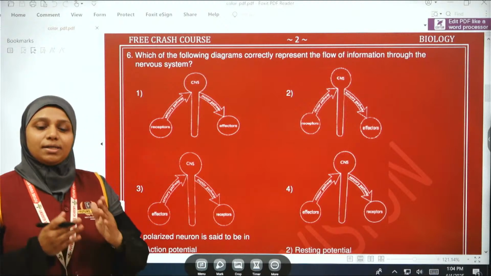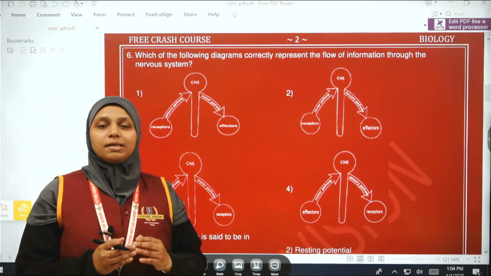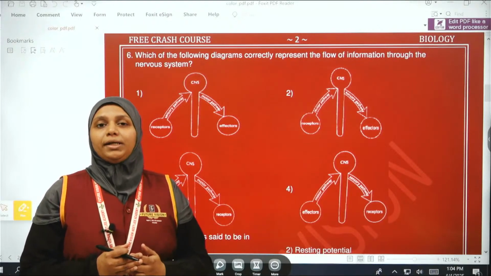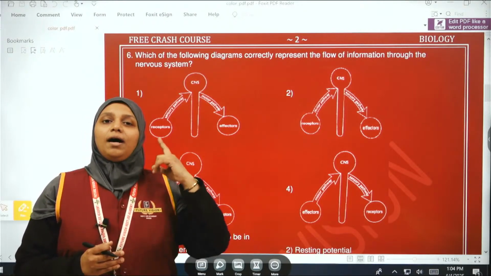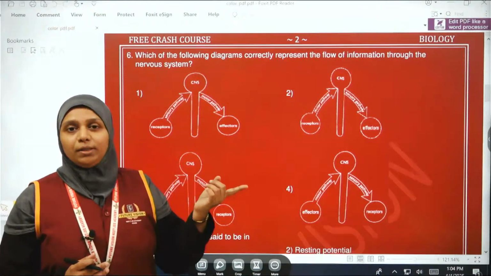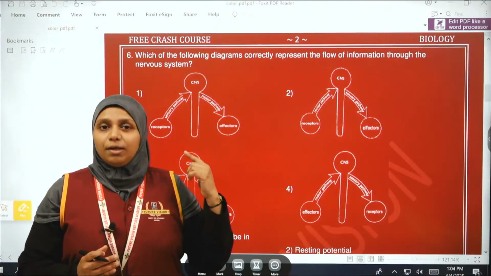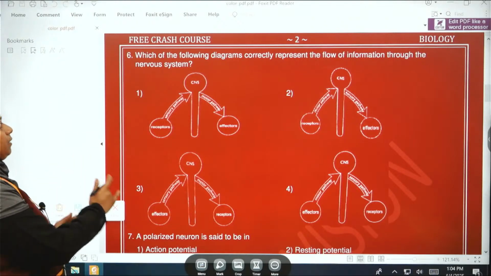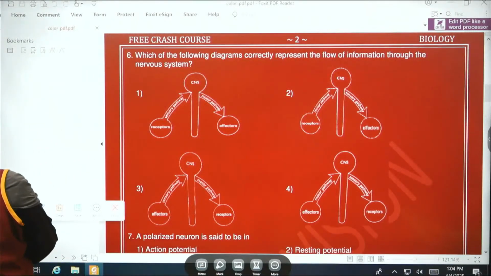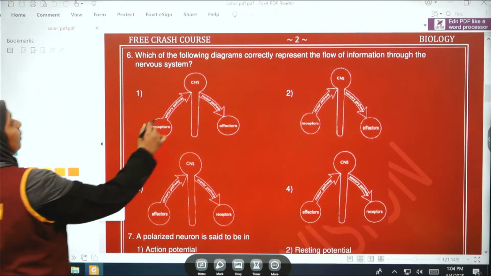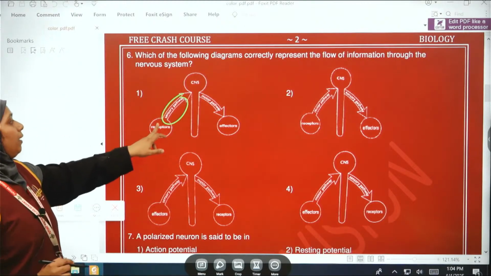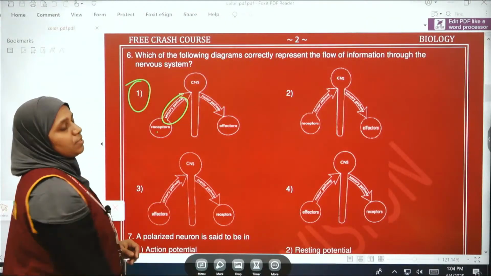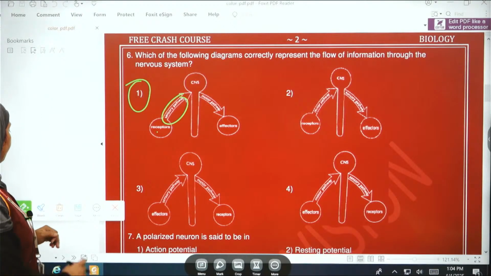So first வந்து the receptors in the sensory organs receive the stimuli and they send the stimuli through the sensory nerves to the CNS, and from the CNS what happens? The motor nerves. Sensory pathway carries the signals from the receptors. So the first option is the correct one. Okay, அடுத்தது.